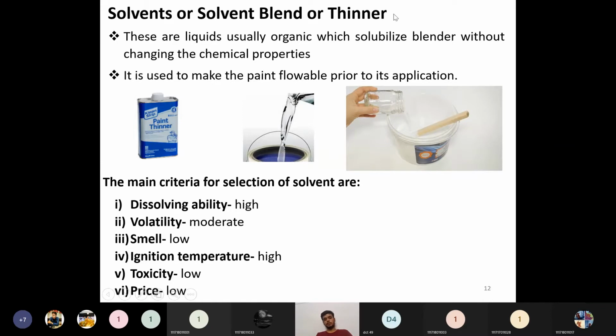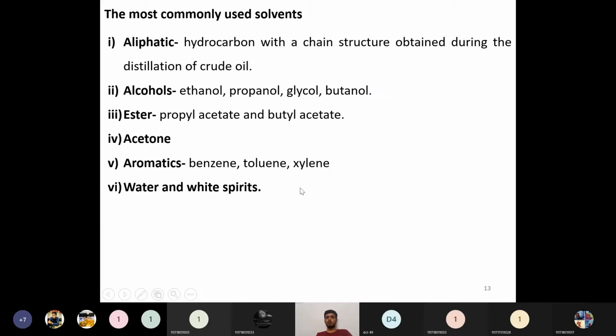There are many types of coatings and many types of solvents. So what are the common solvents used for these organic coatings? We will see now. The first one is aliphatic hydrocarbons. Aliphatic hydrocarbons are nothing but a chain structure, not a ring structure, derived from the distillation of crude oil. Okay, crude petroleum oils from which we derive many solvents. Those aliphatic solvents can be used directly as a solvent here. That is also one of the most commonly used solvents in the paint and organic coatings industries.